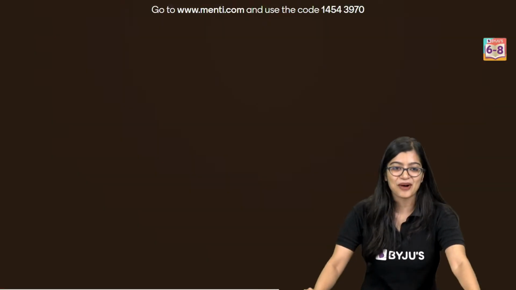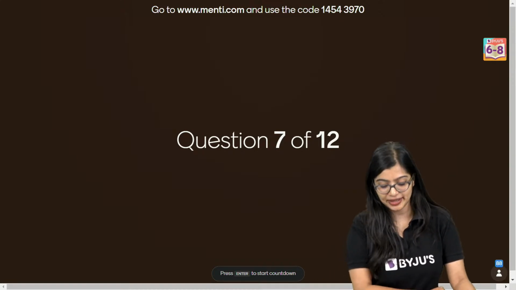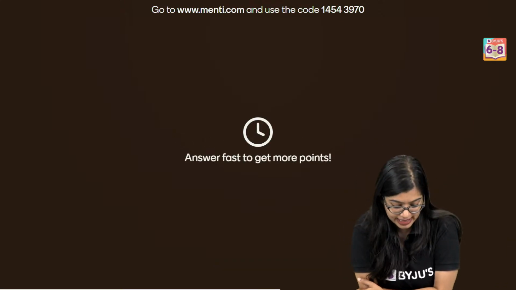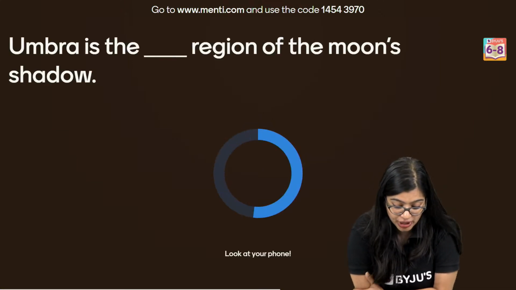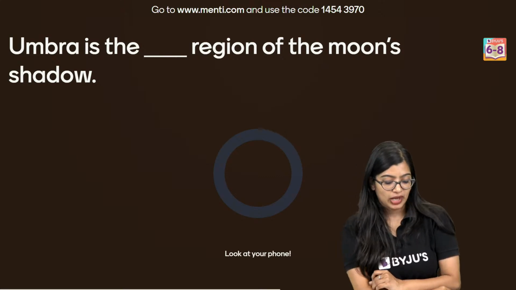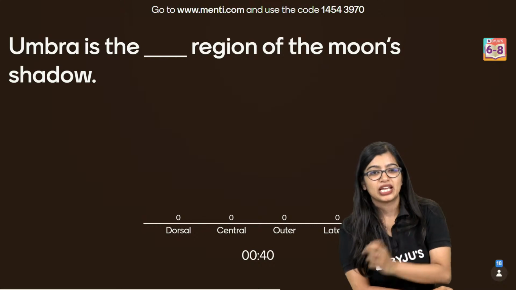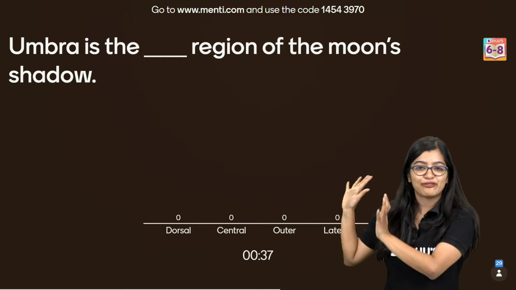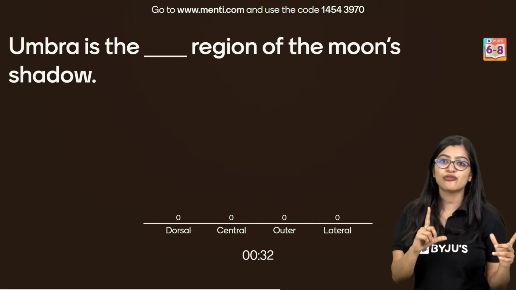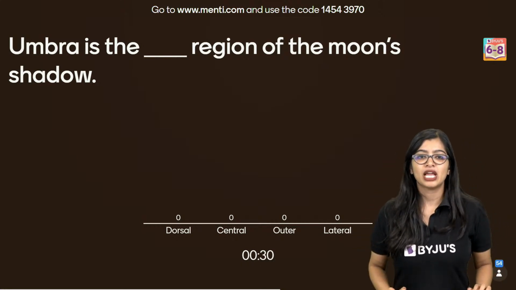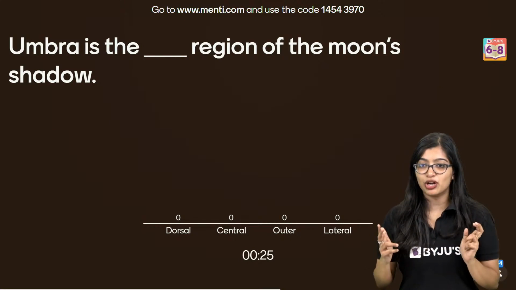All right. So now we'll move on, everybody. Let's go to question number 7. Going on to question number 7. Let's see what is there. Umbra is the region of the moon's shadow. Dorsal, central, outer, lateral. This is a little bit physics. I will try my best to explain this part, right? But if you've learned about shadow formation, this should be easy, okay? You learned about umbra, penumbra, right? All those terms have come when you learned about shadow formation.